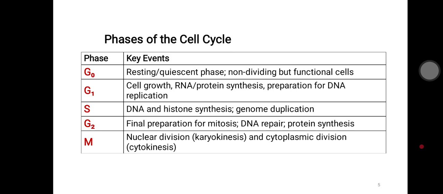S phase is DNA and histone biosynthesis, and the genome is replicated, also known as the duplication process. Coming to the G2 phase, it is the final preparation for mitosis, with DNA repair followed by protein synthesis. Then finally M phase, which is nuclear division, known as karyokinesis, followed by cytoplasmic division, known as cytokinesis.